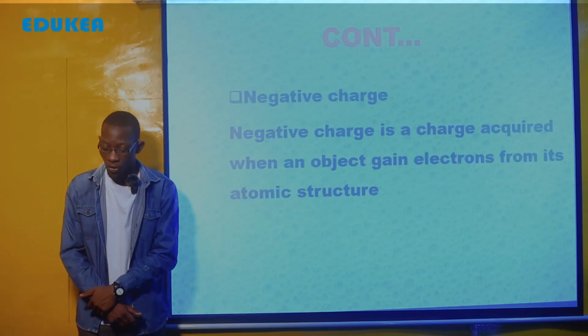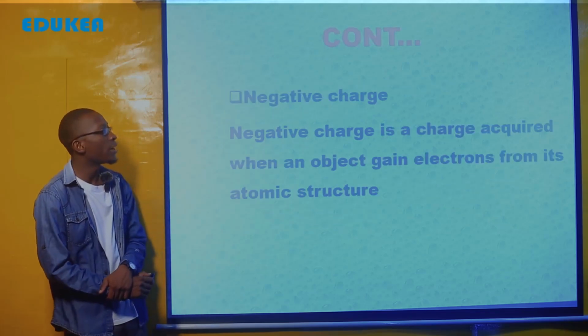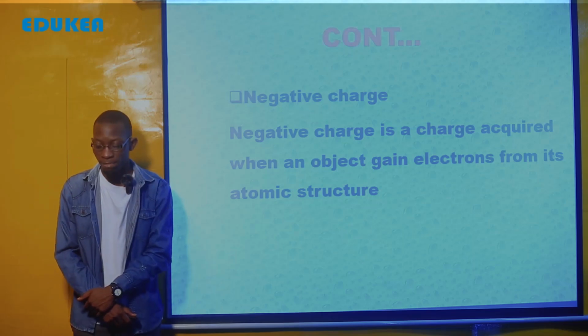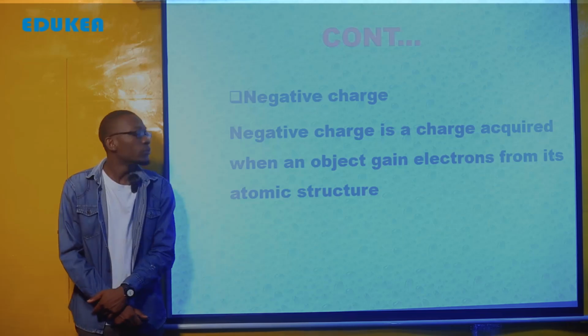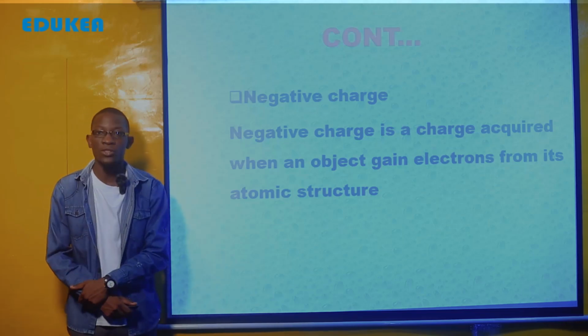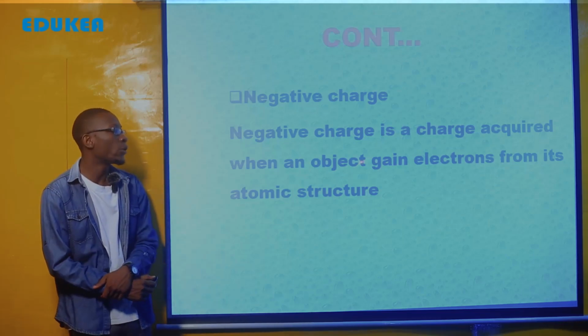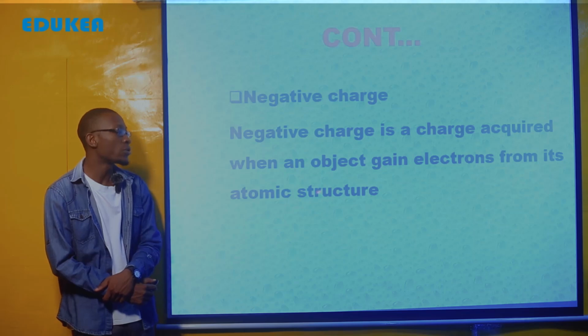Also, there is a negative charge. By the way, what is a negative charge? The negative charge is a charge acquired when an object gains electrons from its atomic structure.